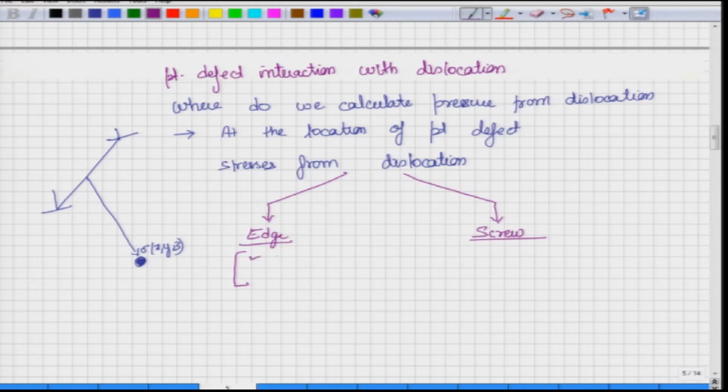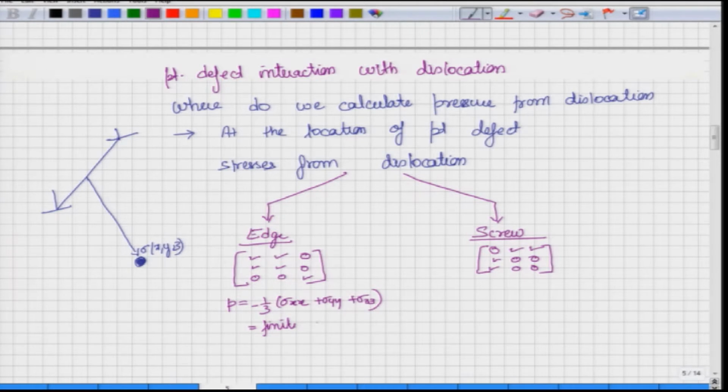It has these terms, while for the screw dislocation we have something like this. Therefore, we will have pressure, which is equal to some finite quantity over here.